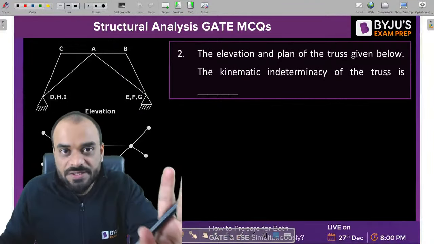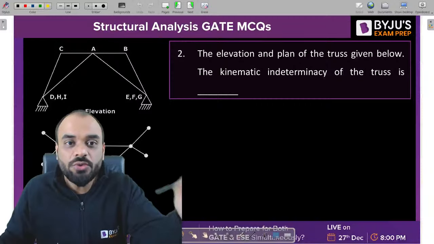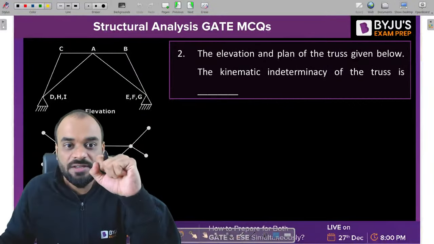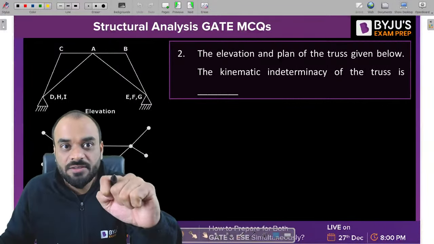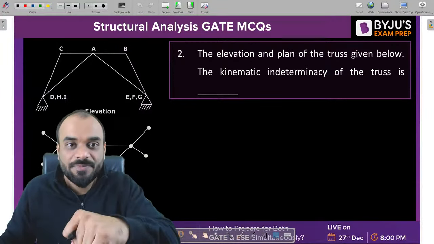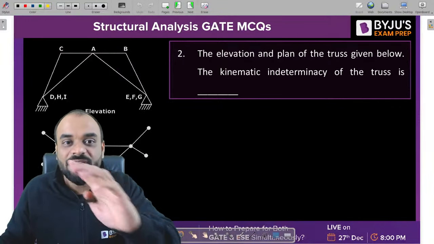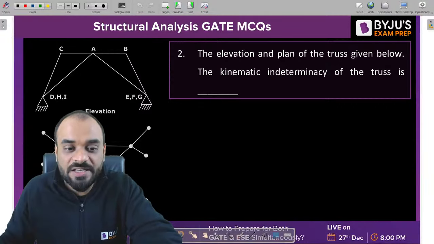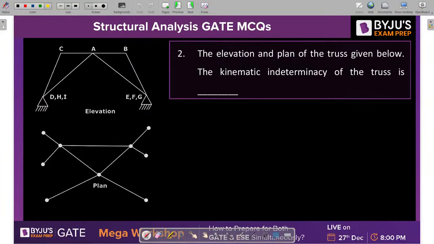Because this is a 3D truss in which you need to understand how many joints are there and how many supports are there by using the elevation and the plan of the structure, right? That's why it is a very different type of question. So let's understand, guys, how many of you are able to solve it. Kindly see this particular structure.